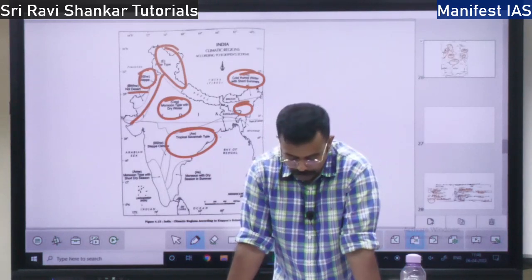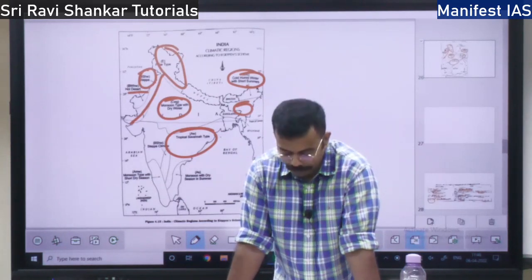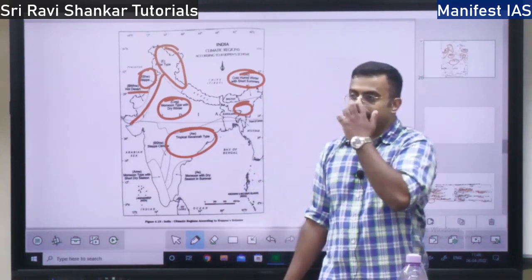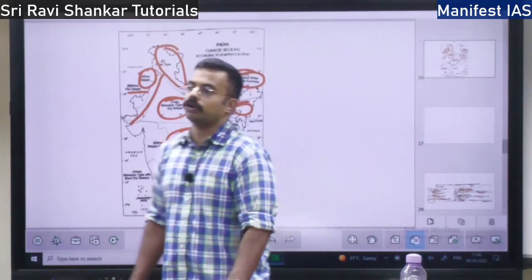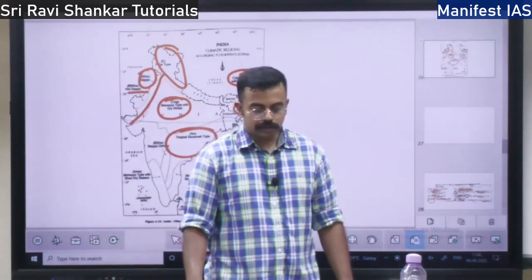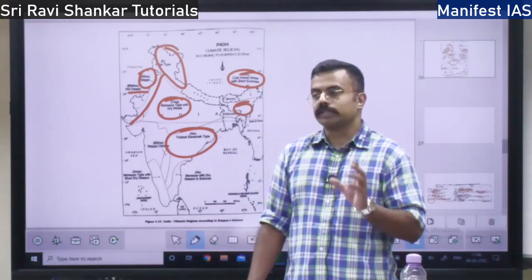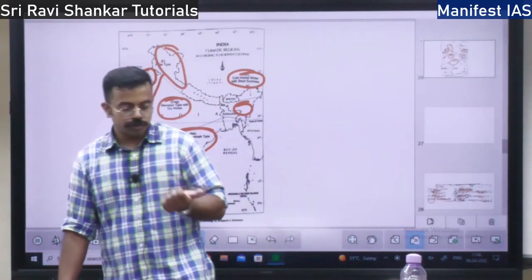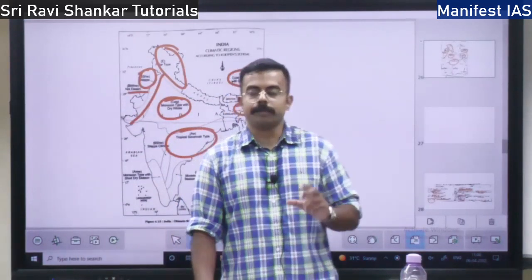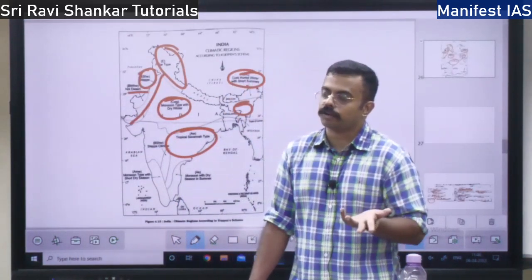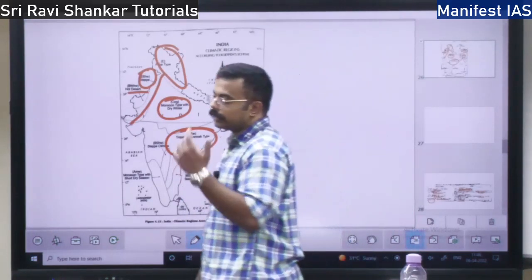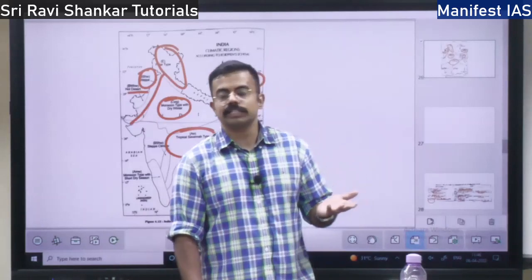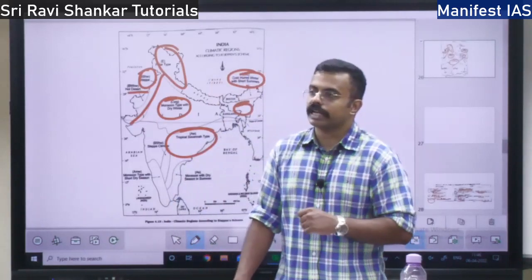That is why the climate is very, very important for agriculture, and also for the different types of crops that are being grown. Certain types of climate, only that particular type of crops can be grown. Because of the variety of climate, a variety of crops can be grown. On the hilly slopes, you will find coffee and tea cultivation. In the plain region where there is a lot of water, you will find rice and sugarcane cultivation.